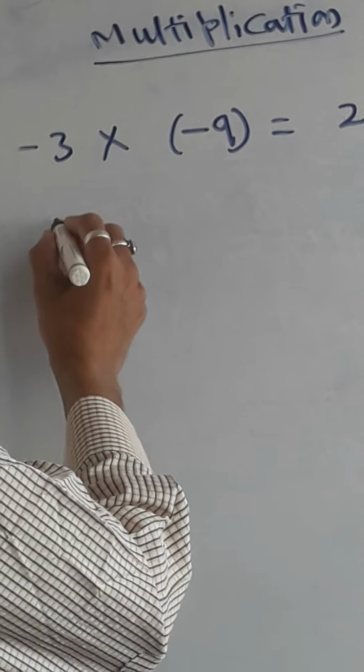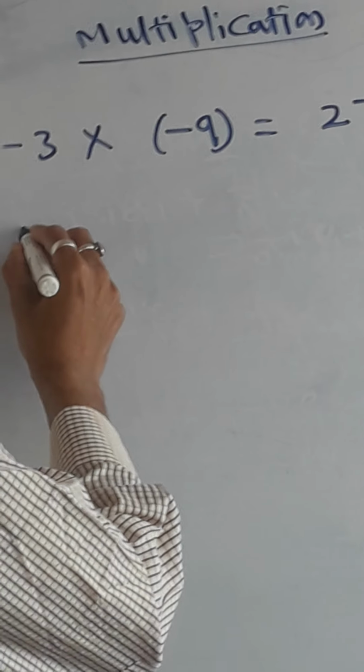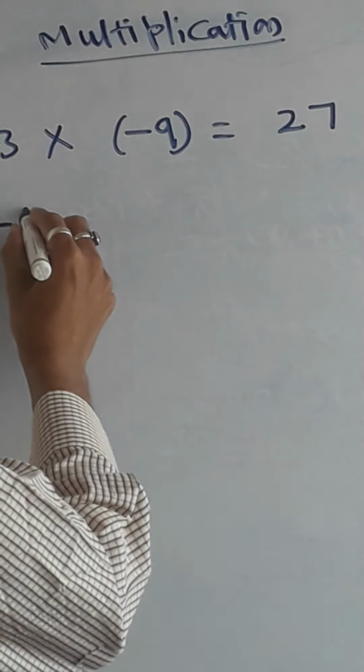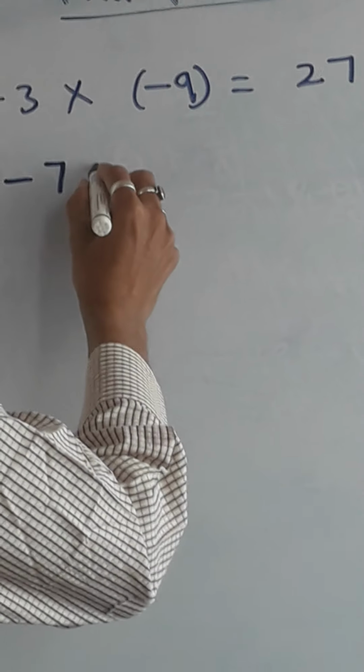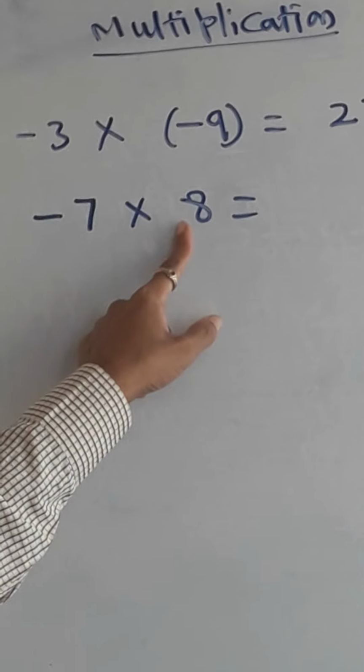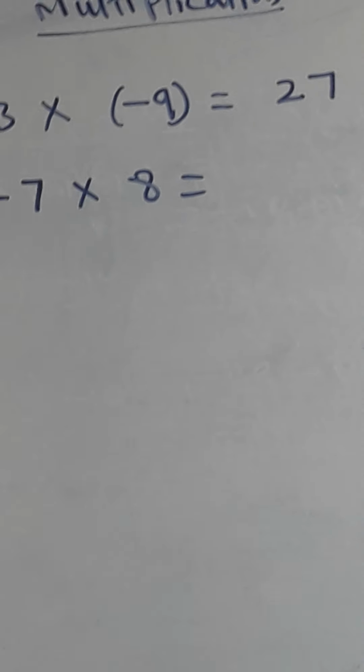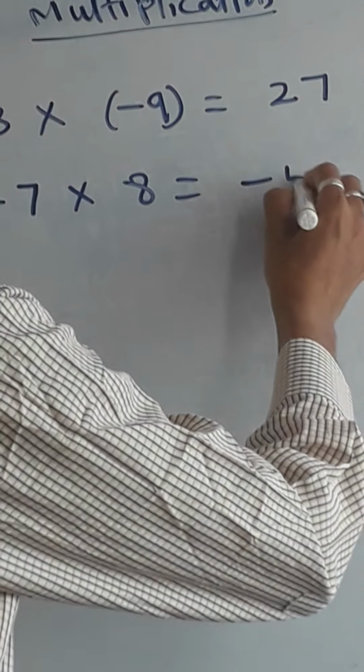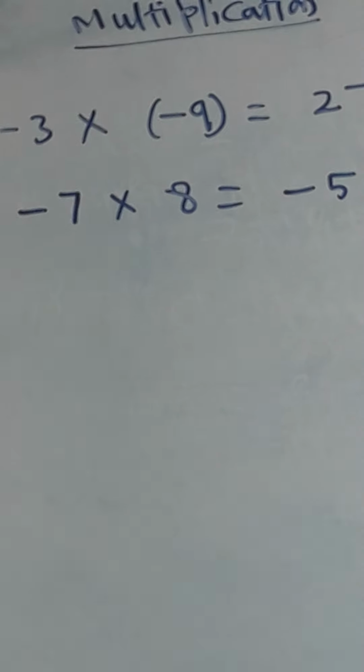Now I will give another example. Suppose you are multiplying minus 7 into a positive number, let us say 8. Something is not correct, he said that is correct, so it is wrong. 7 8s are 56, we already know, so the answer will come as minus 56.